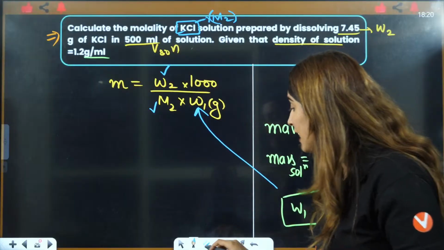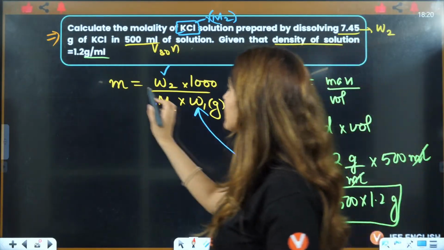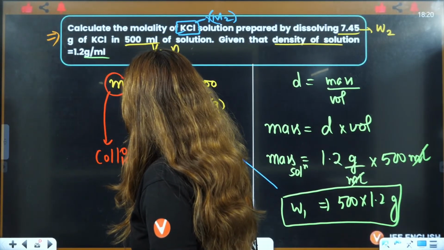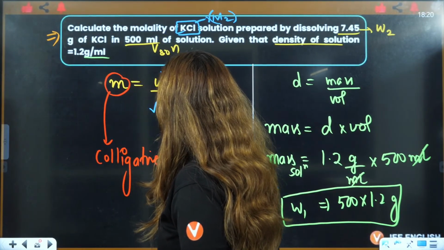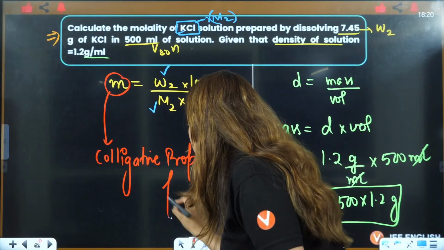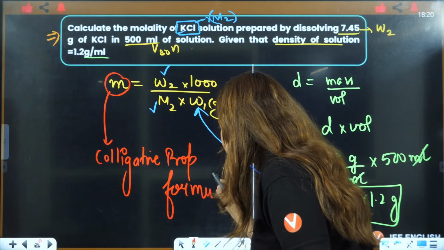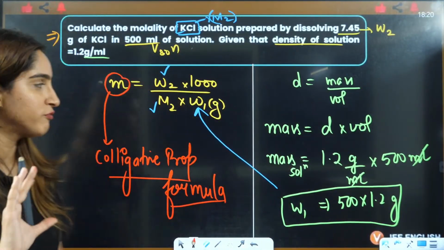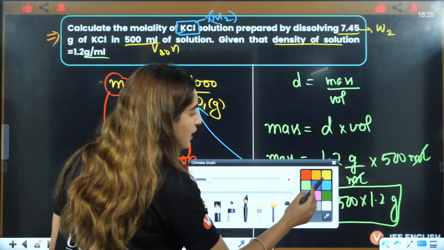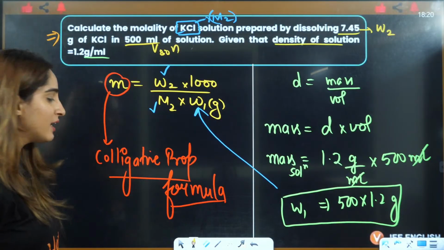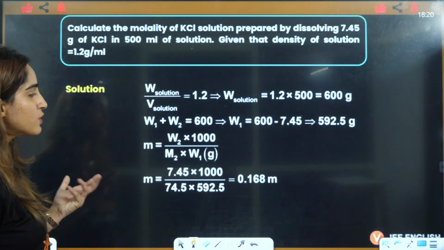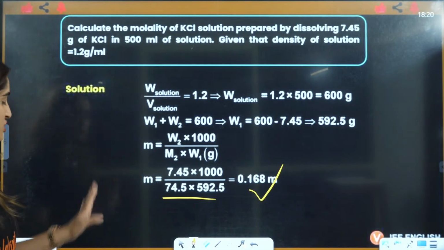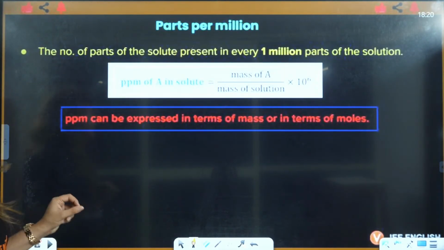And this molality you will use in class 12 in the colligative properties formula. Without molality, there is no formula, there is no answer that you can actually generate. Even for molarity, there is one formula, right? That you have to be very, very clear about. Do the calculations and you will get your answer here.